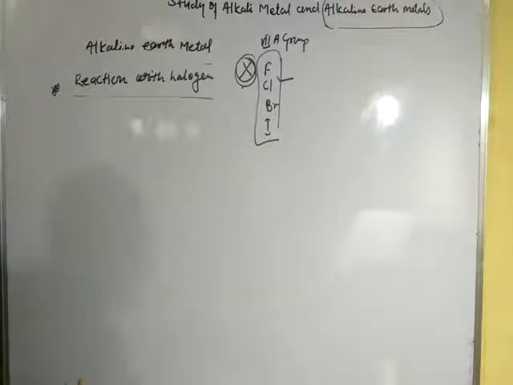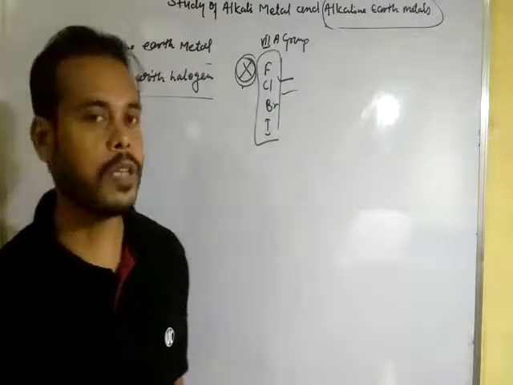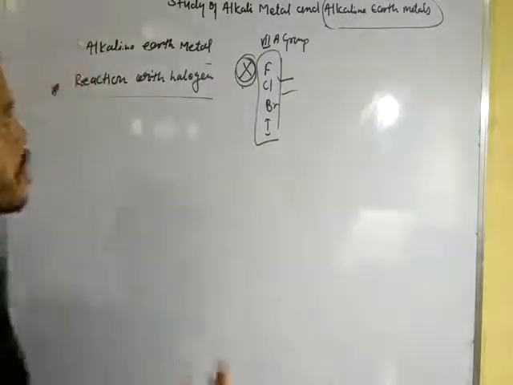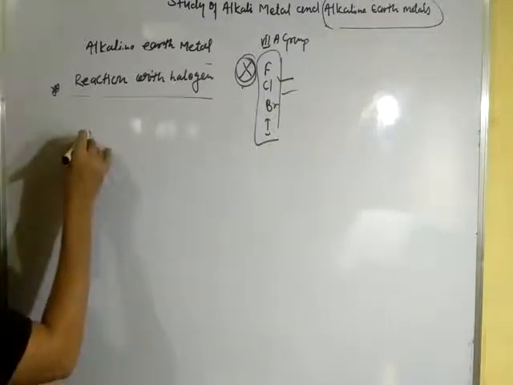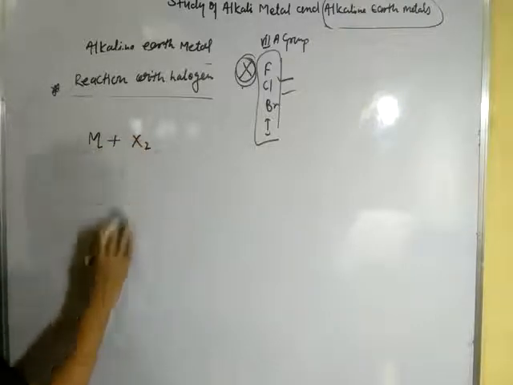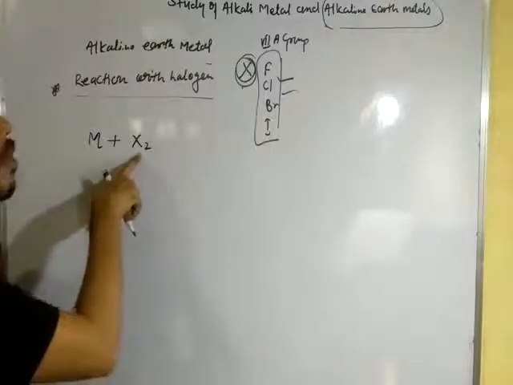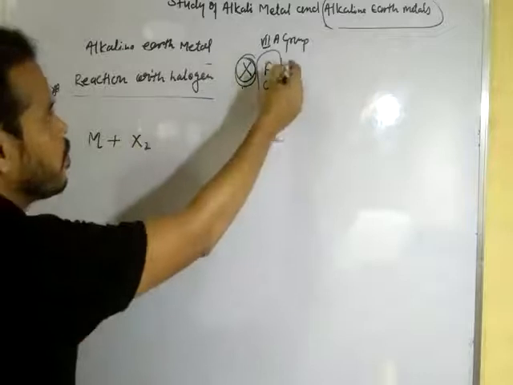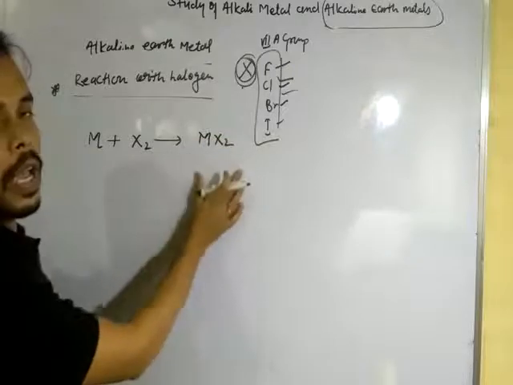When alkaline earth metal is treated with these elements, that means halogen family elements, it forms halide of MX2 type. You can see here, when alkaline earth metals are treated with halogen, halogen is a diatomic molecule, so we have to write it in the form of X2. X represents here a member of the halogen family, may be fluorine, bromine or iodine, and forms MX2 type halide.